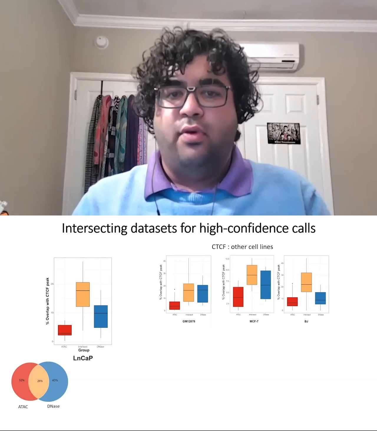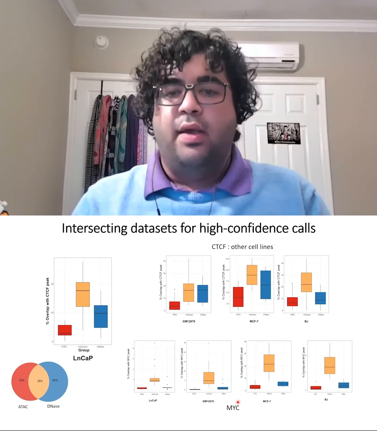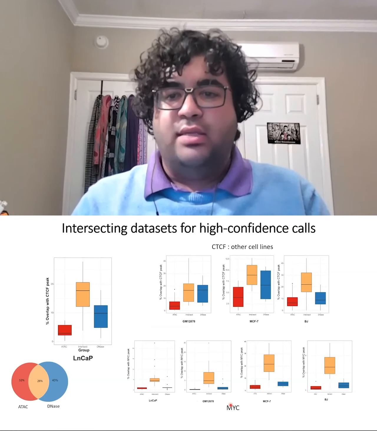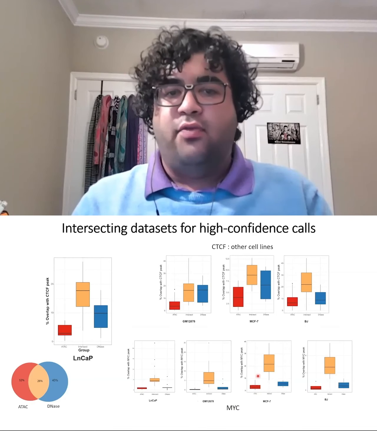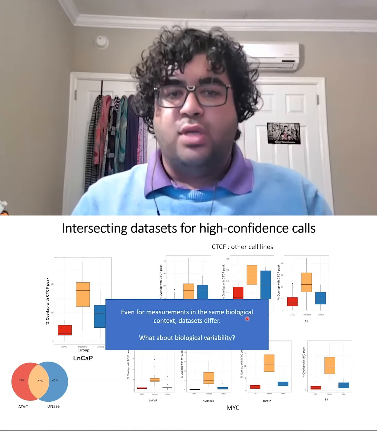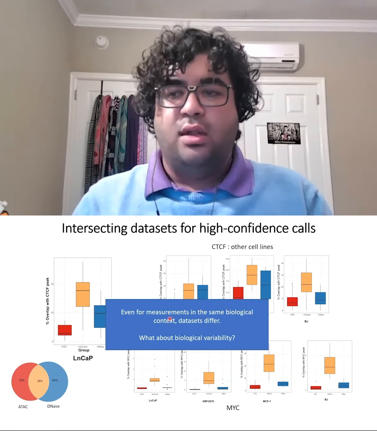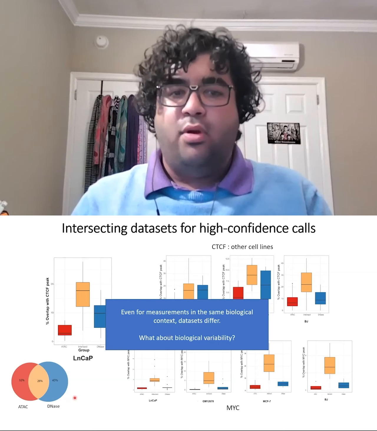This is also true for other cell lines as shown here, and also for other factors as shown here for MYC. This suggests that the intersection region is more likely to be enriched for active binding regions. Moreover, this also suggests that measurements in the same biological contexts can vary significantly, underlining the importance of making the right choice.